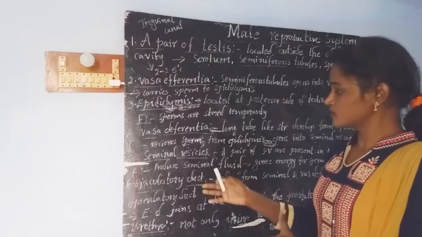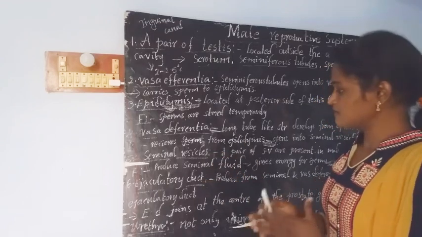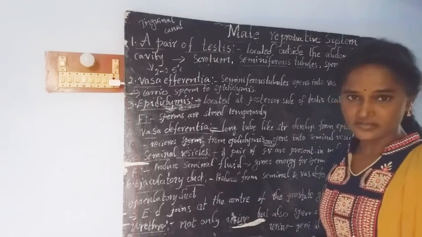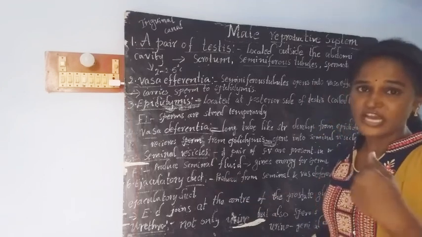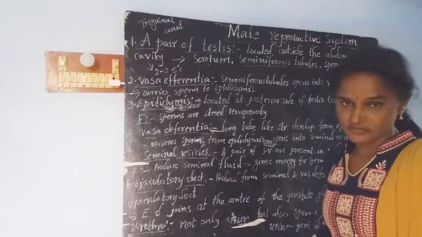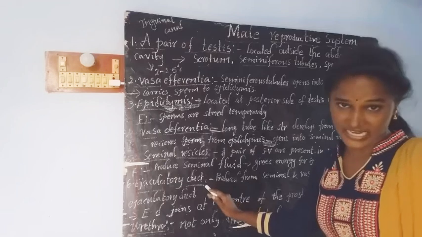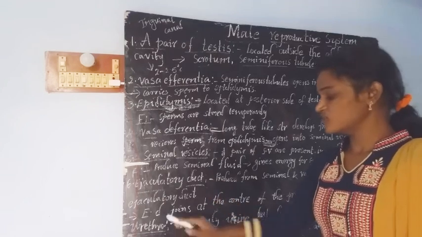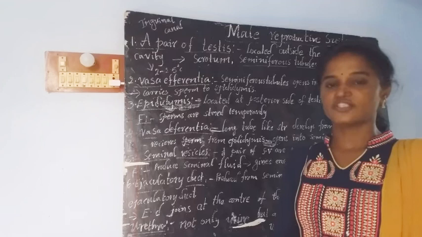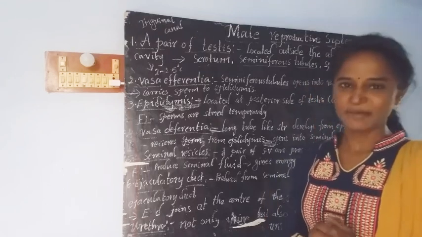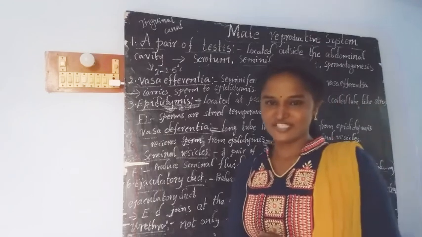And here the sperms come along with three varieties of fluids: seminal fluid, prostate gland fluid and Cowper's gland fluid. Along with these fluids, they reach the ejaculatory duct. Finally, they reach the urethra. From the urethra, they come out of the male body. This is about the male reproductive system.